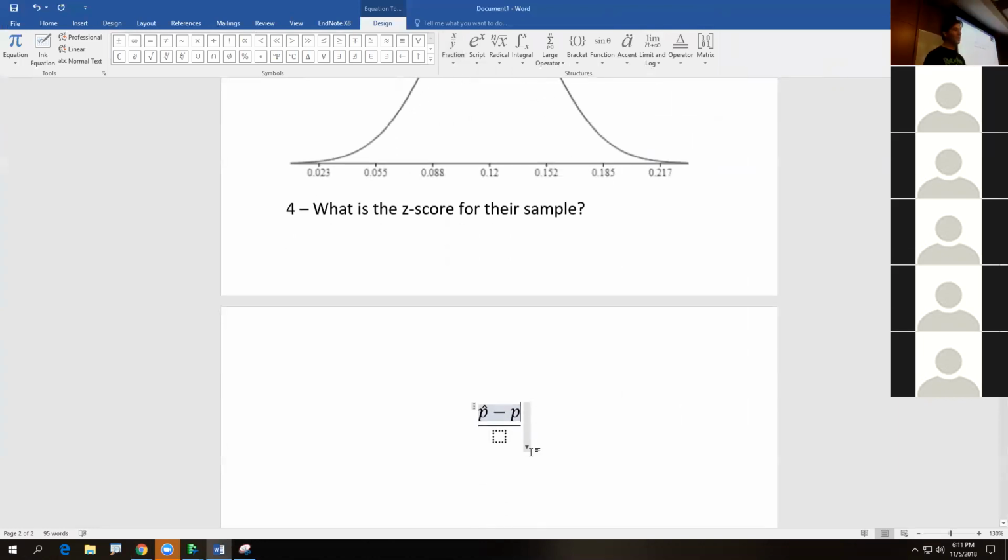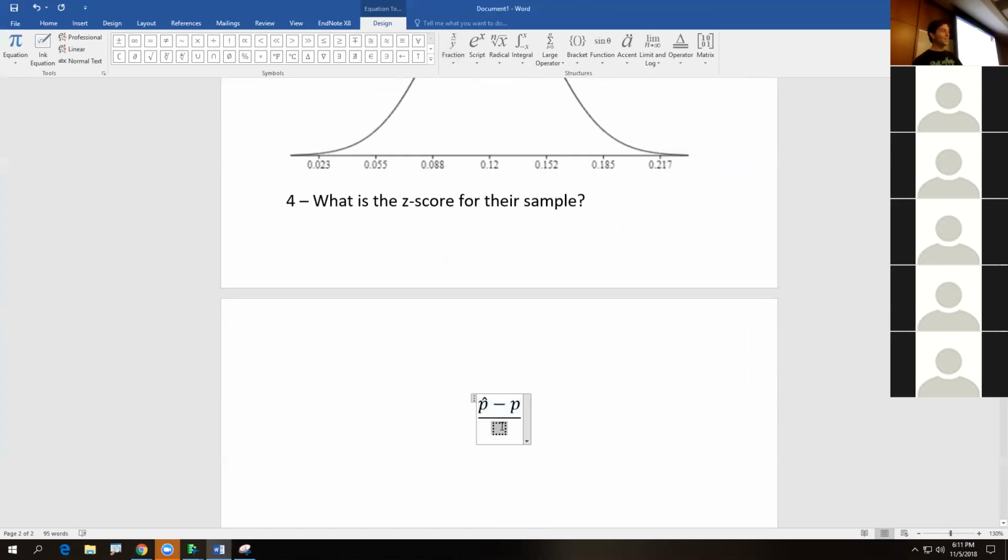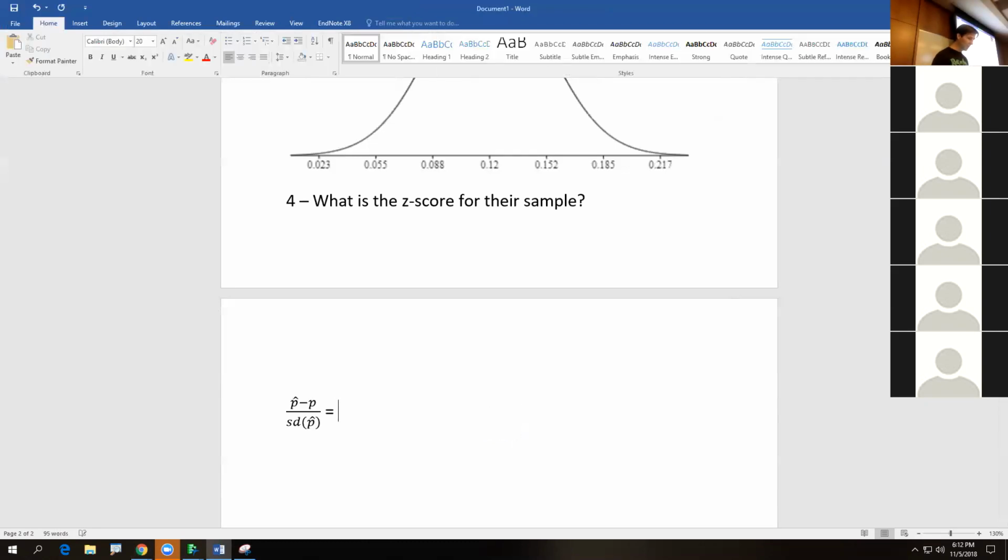So we observed a sample proportion. We expected the true proportion. And then we need to do the standard deviation right here. That bottom part is the p times q over n, square root. And that would be that right there. So does everyone see this right here? This is equal to the z-score. And we'll put it in the center right here. Make it look all nice and neat.